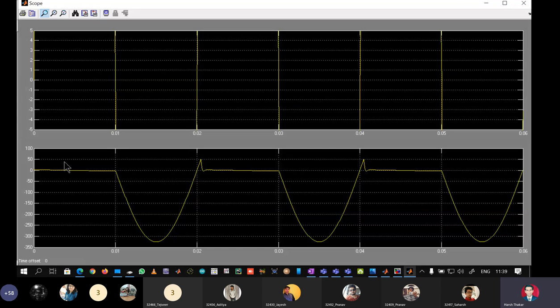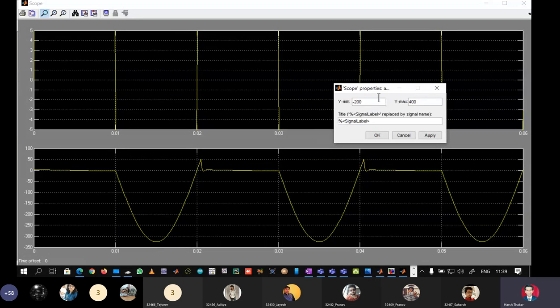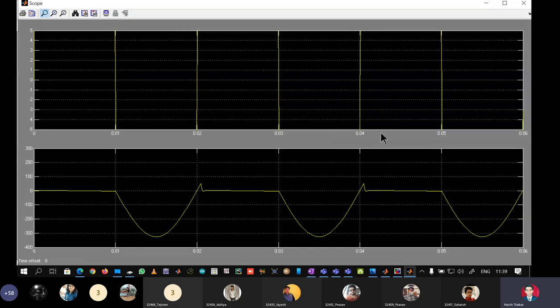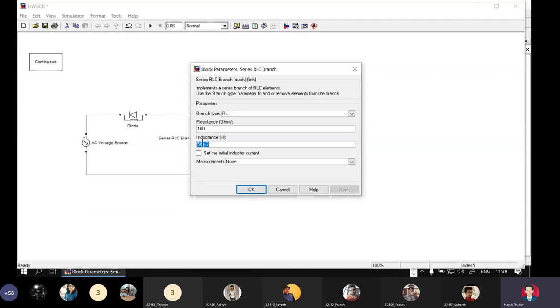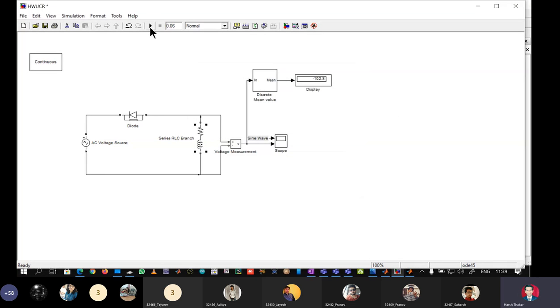Okay, so our x-axis, that means it's 0, right? To appreciate this, I will reduce the lower limit here and make it minus 400 and make it plus 300. Okay, apply. As and when the waveform above the x-axis goes on increasing, the voltage will still remain negative, but it will go towards 0. It will become more and more positive. Go here, make it 200, apply, okay, simulate, minus 95.62.